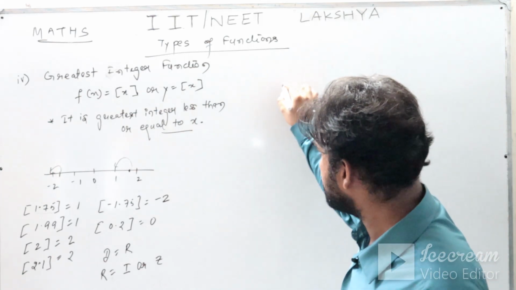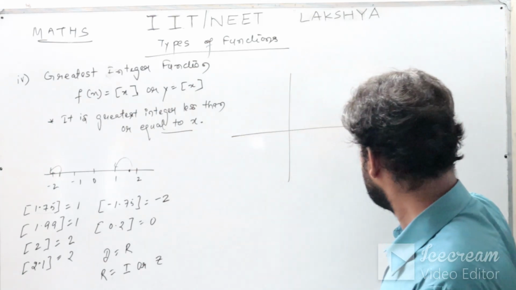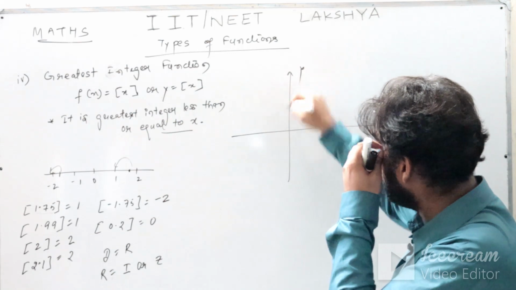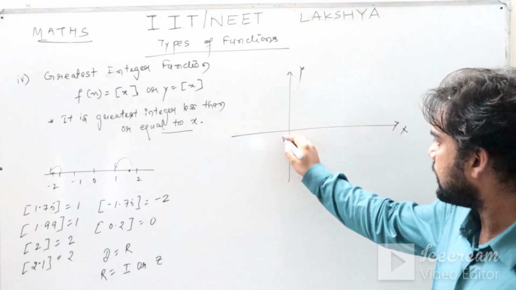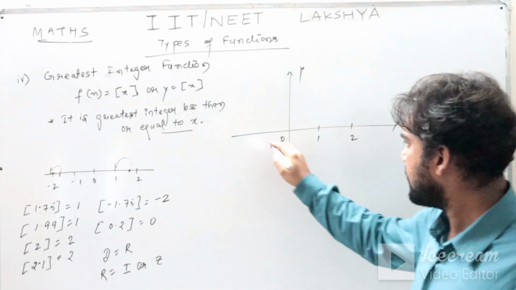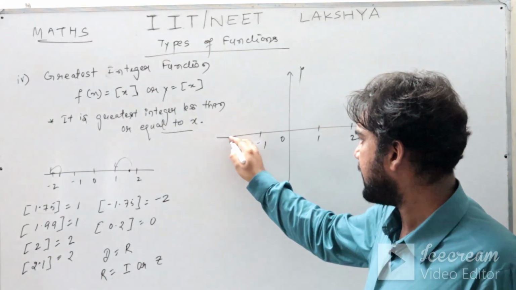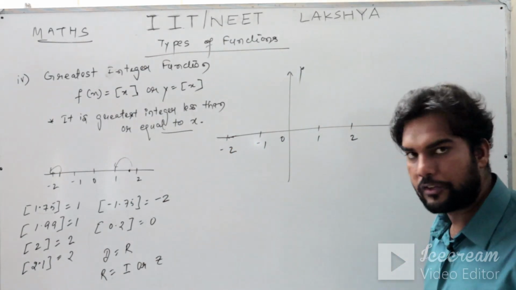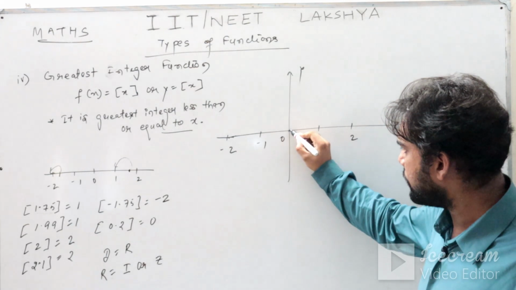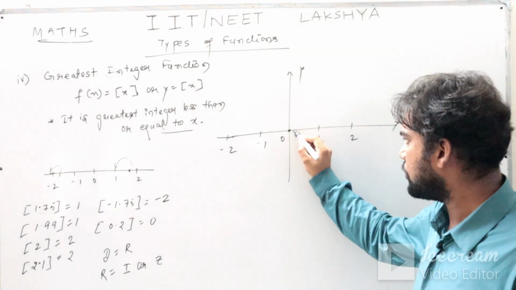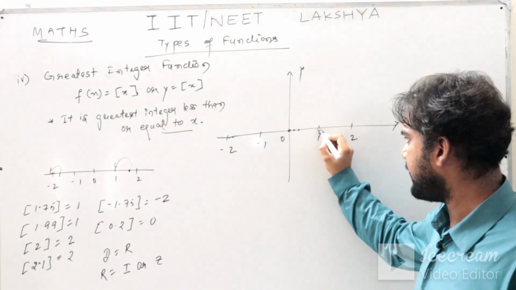Let us see the graph of this function. That is your x-axis, this is your y-axis. So let us say 0, 1, 2, minus 1, and this is minus 2. Now for 0, what is the greatest integer? 0 only. For 0.1 also 0, for 0.2 also 0, till 0.999 it is 0.